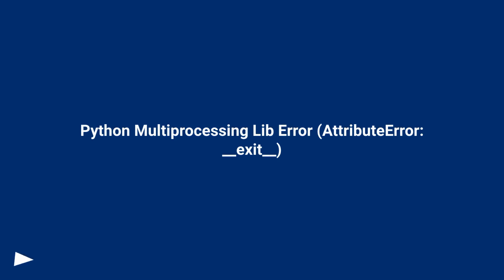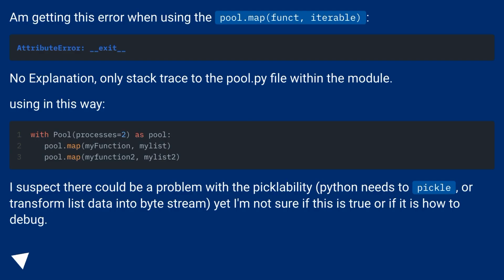Python multiprocessing lib error, attribute error, __exit__. I'm getting this error when using the pool.map function, iterable. No explanation, only stack trace to the pool.py file within the module. Using it in this way.